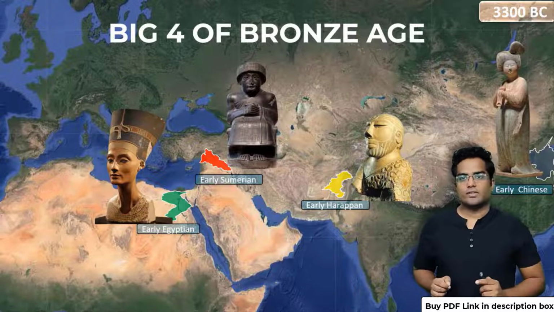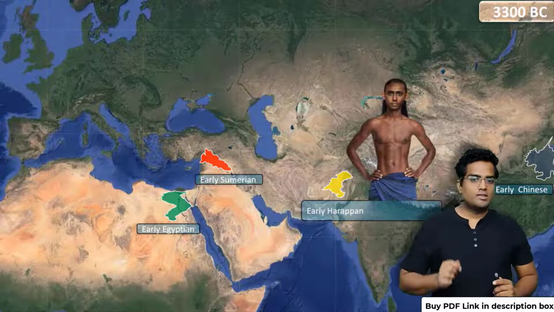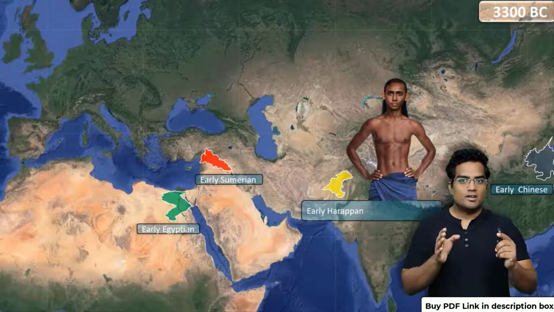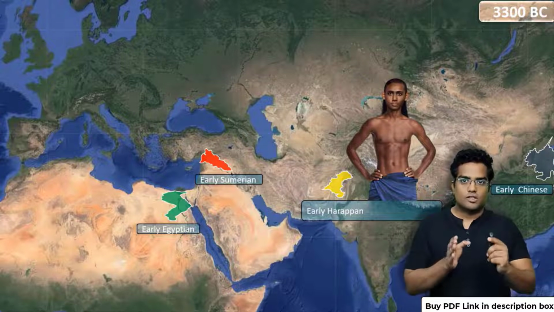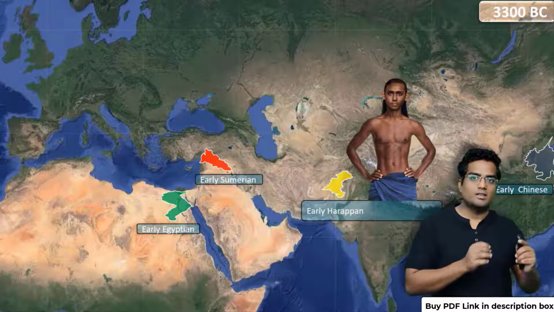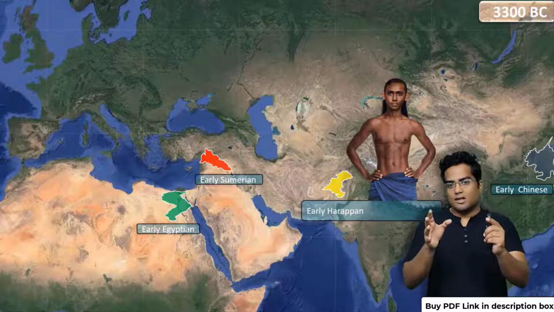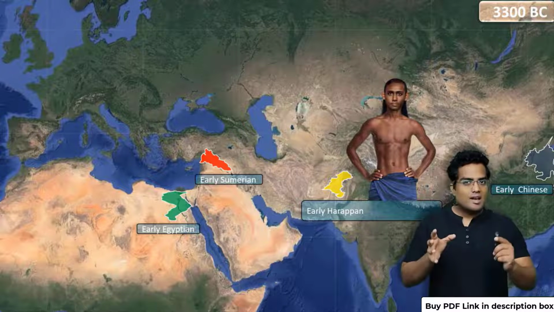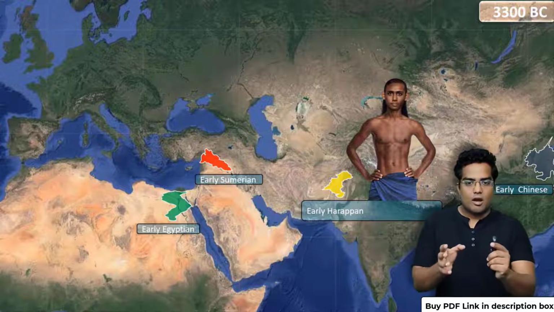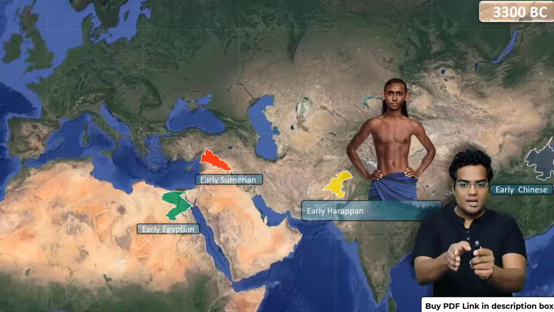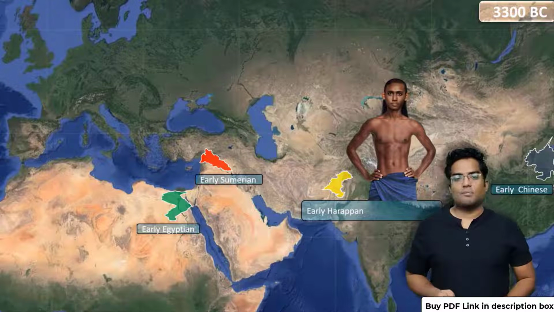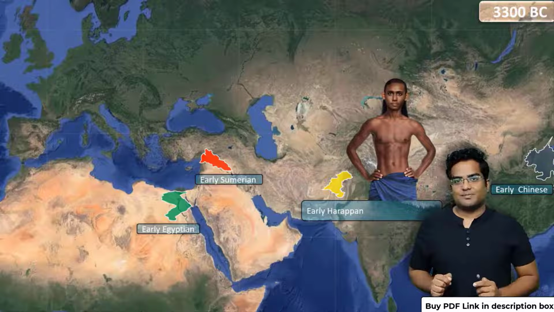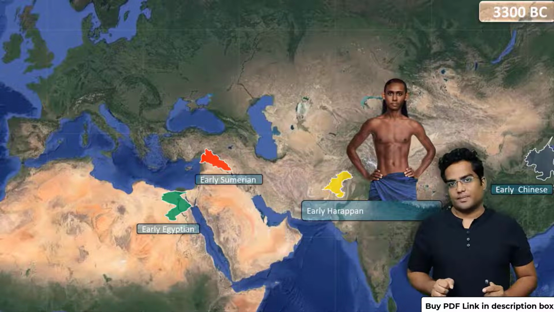Now, let me show you one more interesting thing. So, as you can see, we have a gentleman here. So, this is an artificial reconstruction of a boy that was found in the Rakhigari site of Harappa. So this is how an early Harappan looked like. So this is an artificial intelligence reconstruction of how a boy during that period in early Harappa looked like. Okay, so just giving you an example, right?